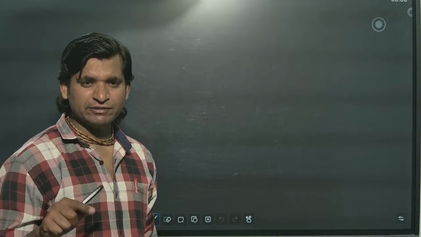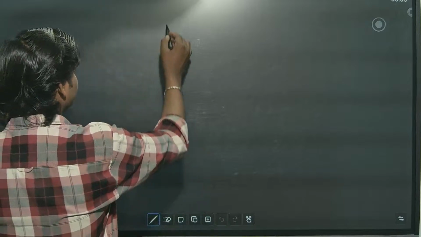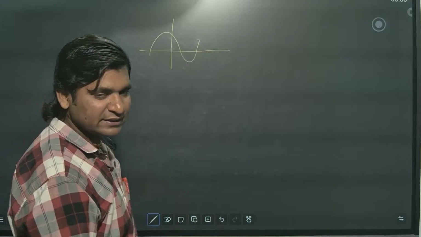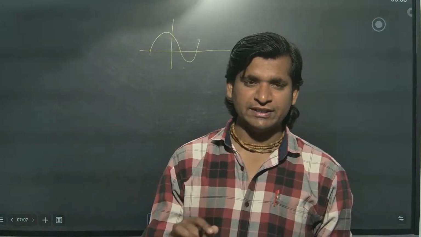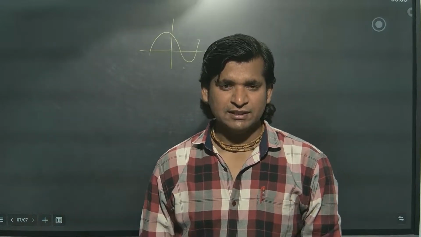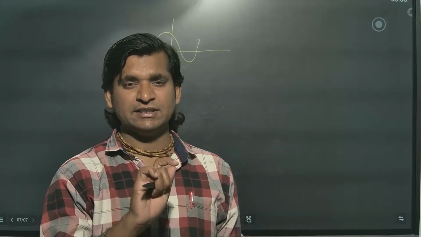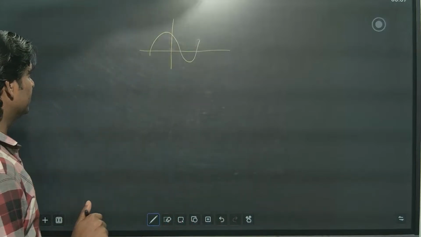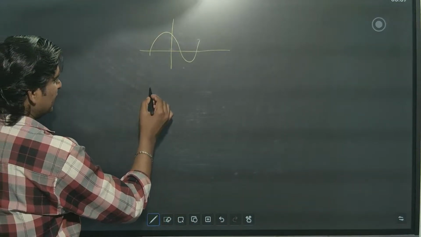In MCQs, they will give a graph and ask you to find the number of zeros. The number of zeros is nothing but the values of x which make the polynomial 0. That is called the zeros of the polynomial. So if they will ask